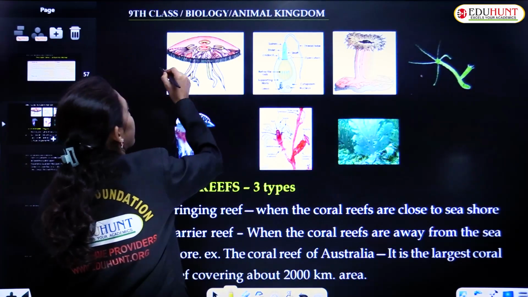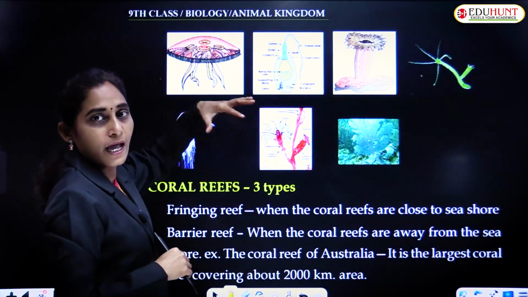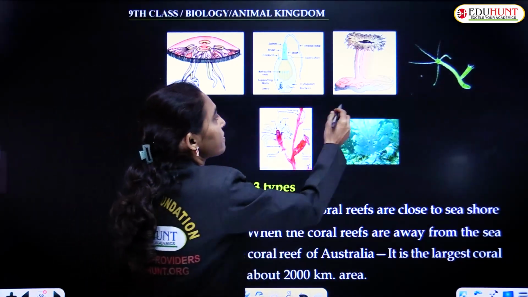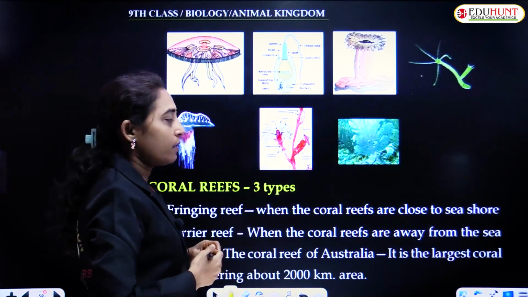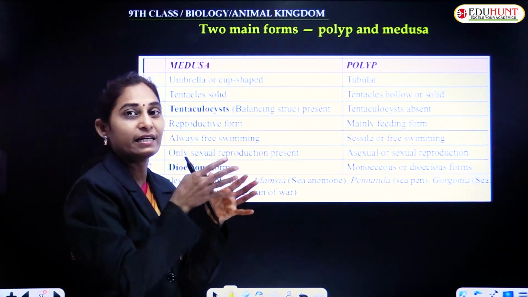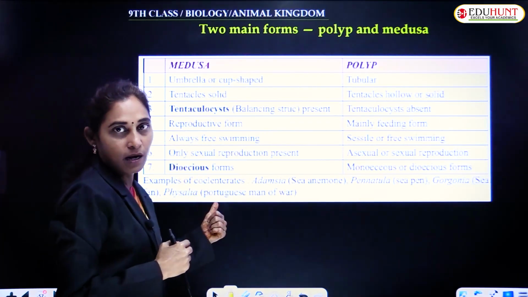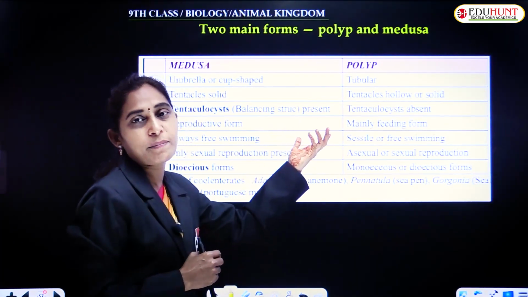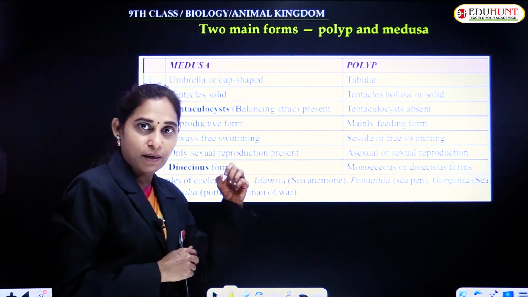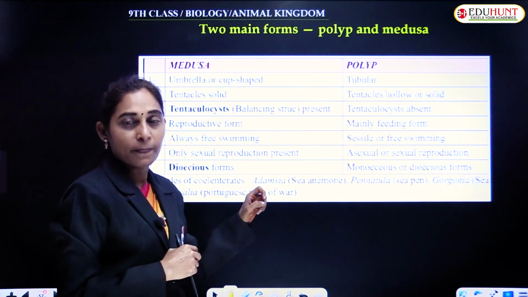Yeah, this is medusa. See how it looks. It is looking like an umbrella. Okay, it is like an umbrella, and polyps have a cylindrical, tubular form. Tentacles are solid in medusa. In the polyp form, the tentacles are present, and they may be solid or they may be hollow.